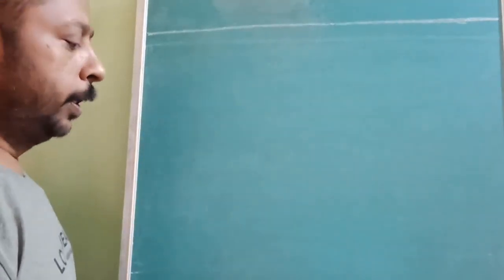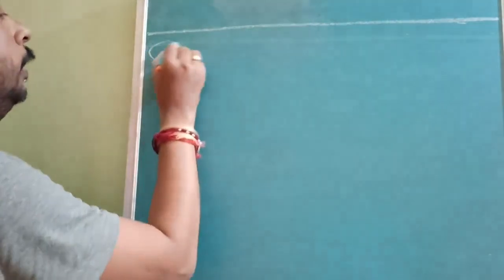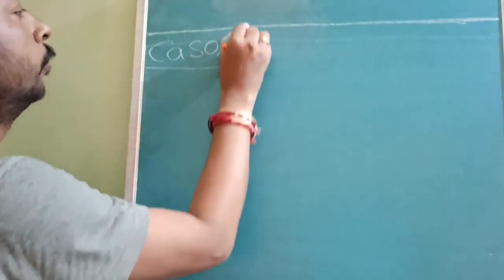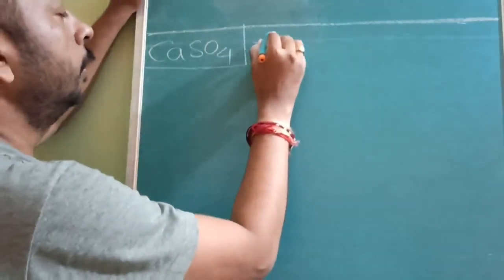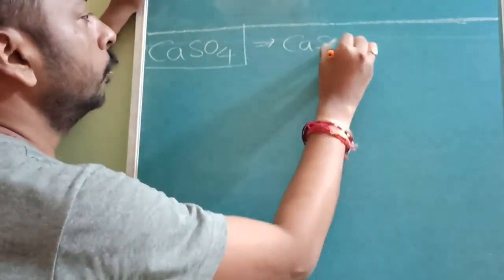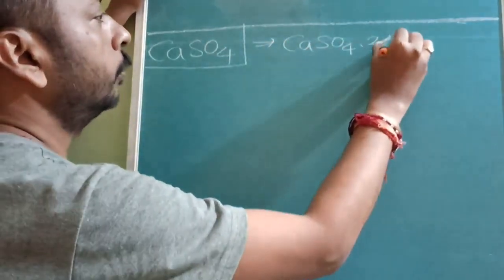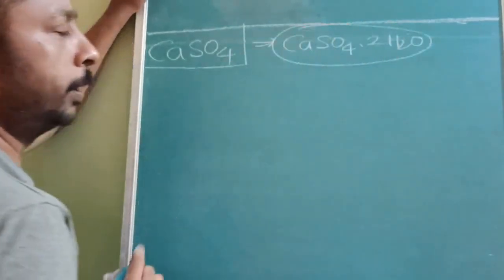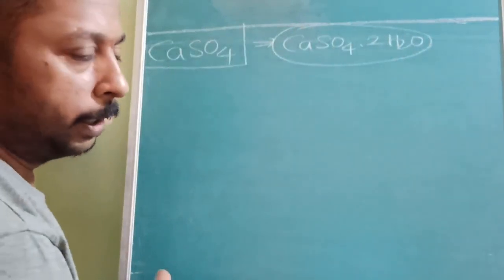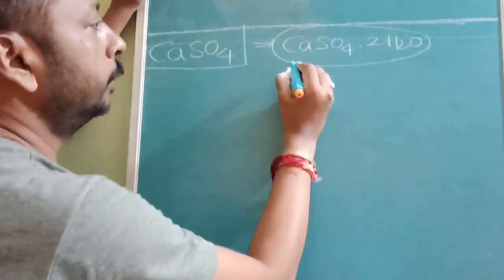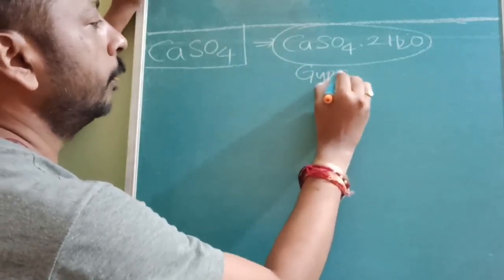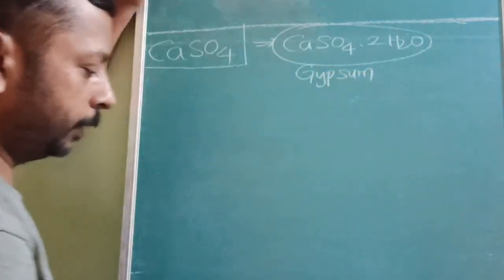Now the next compound we are going to study is CaSO4. CaSO4 generally exists as CaSO4.2H2O. It is commercially very important. This topic everybody should understand nicely. This is called gypsum. What is it called? Gypsum. Is it understood?